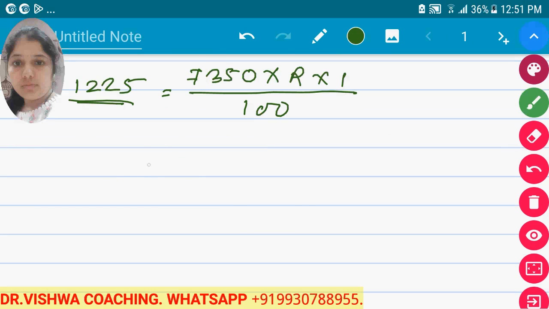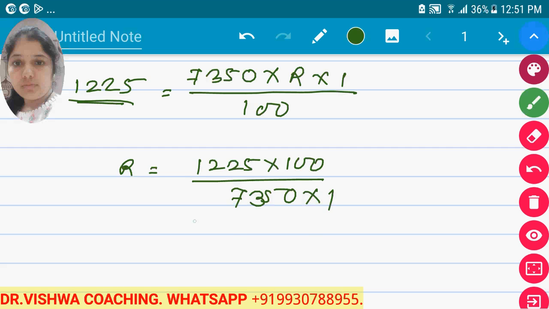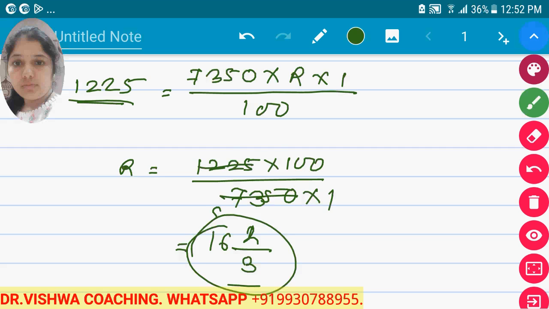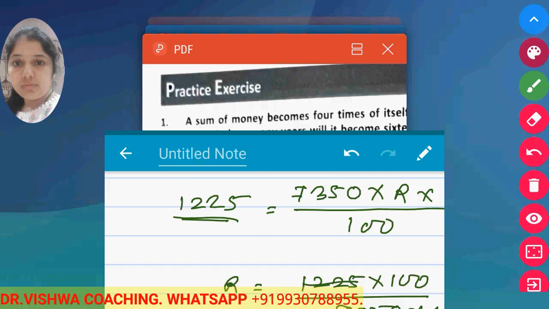So now solve. R is equal to 1225 multiplied by 100 upon 7350 into 1. Now it gives us the value 16 and 2 by 3. You have to divide everything first by 5 or 25 on both sides, then simplify, and you get the value 16 and 2 by 3% interest rate.